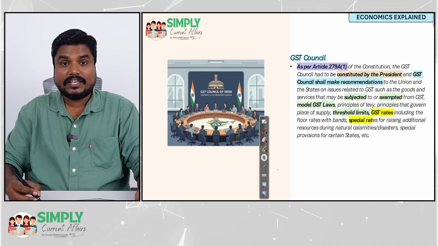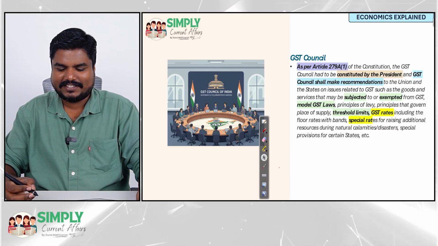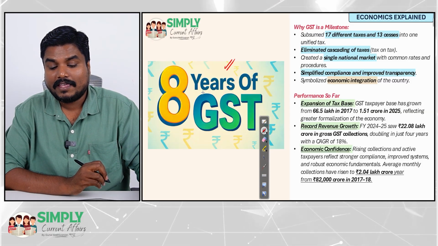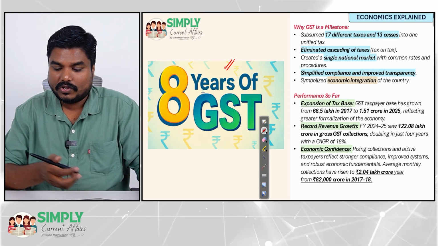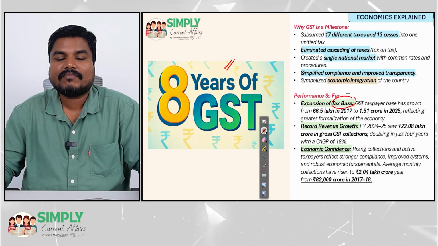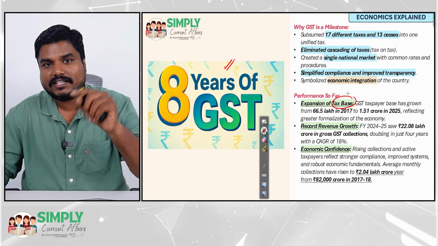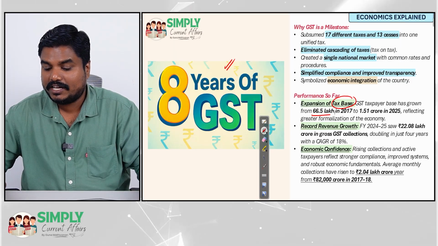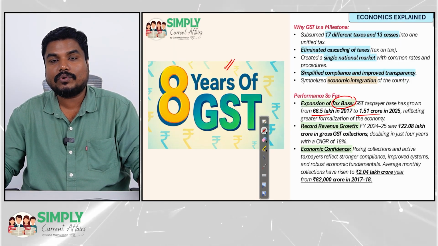Before going further, some more points on GST. See, 8 years of GST, friends. Look at the tax base expansion. In 2017, when it was introduced, there were only 66.5 lakh GST payers. It has increased to 1.51 crores.